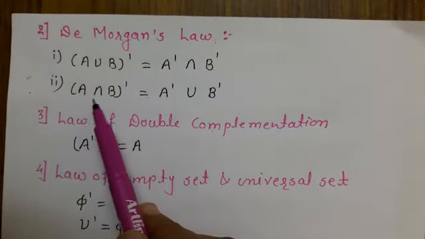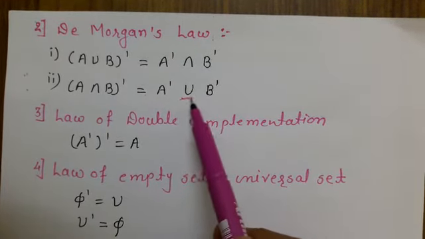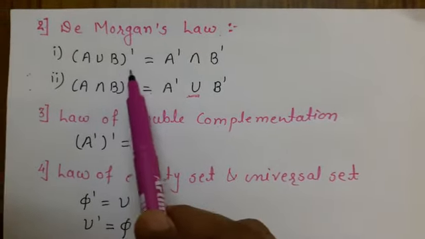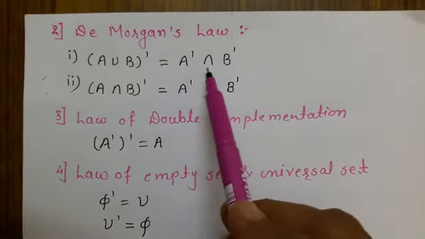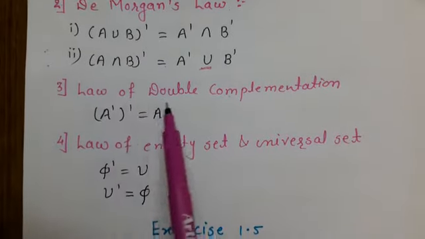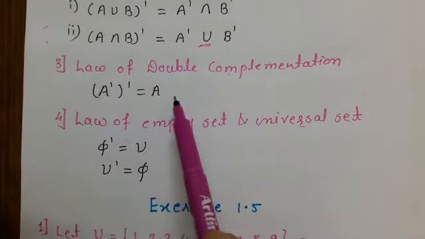When we take the complement of an intersection, we get the union of their complements, and when we take the complement of a union, we get the intersection of the two complements. Third law, the law of double complementation, that is the complement of the complement of A is nothing but A.